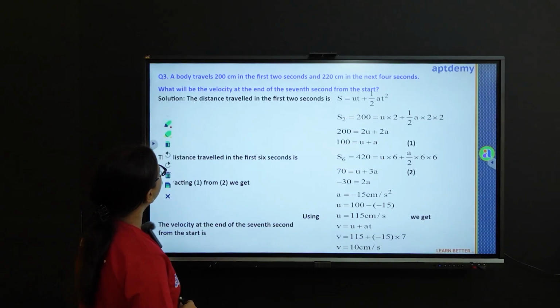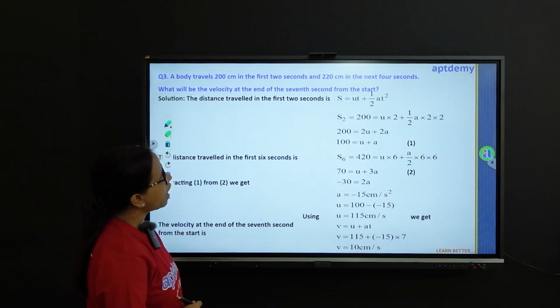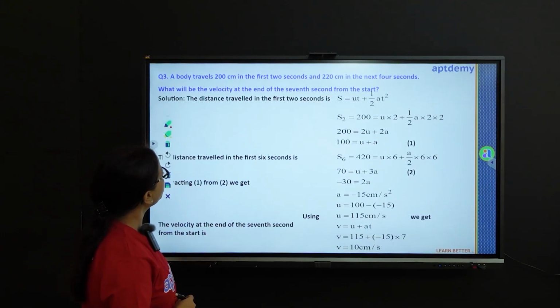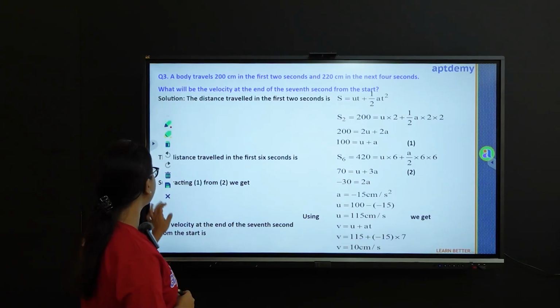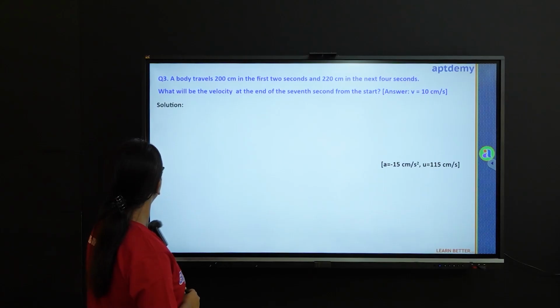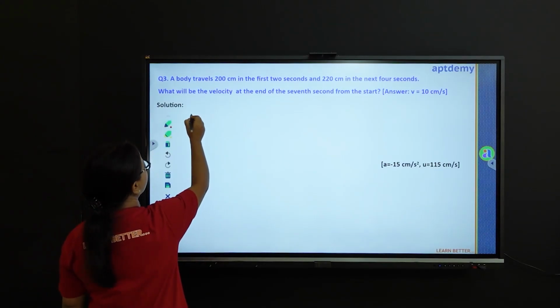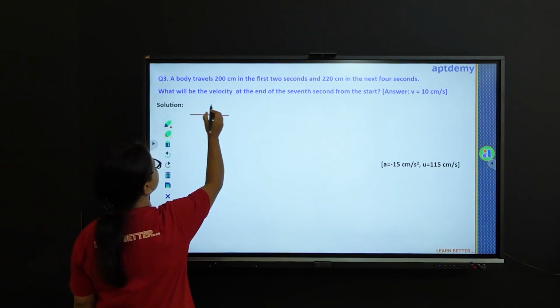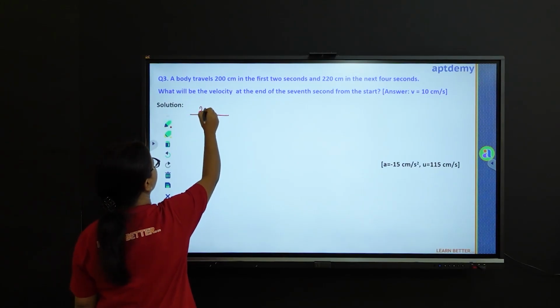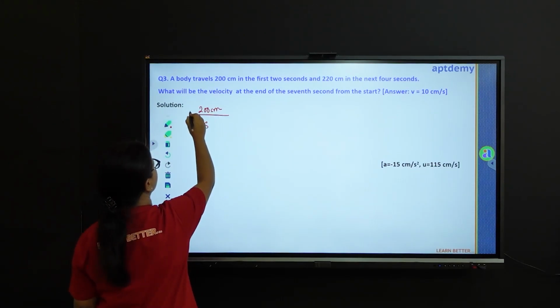A body travels 200 cm in the first 2 seconds and 220 cm in the next 4 seconds. What will be the velocity at the end of the 7th second from the start? So let us try to solve this. In the first 2 seconds, the body covers a distance of 200 cm. This is in a time of 2 seconds.